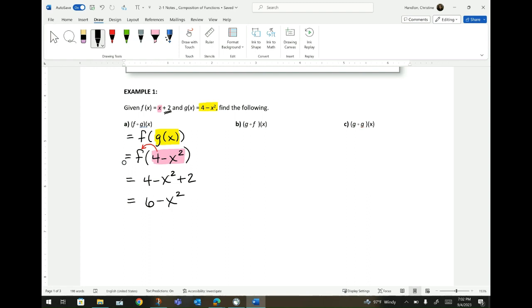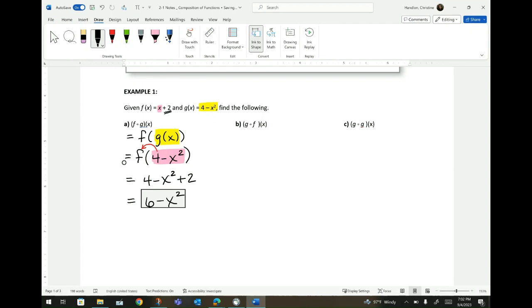So the substitute is in place of me. So when I took this pink quantity of 4 minus x squared, I replaced the x in the same position. So it's still going to add to 2. It's going to look different, but it still needs to add to the number 2. And that is it. That's all you need to do with that problem, because 6 minus x squared cannot be simplified any further. So we stop right there.